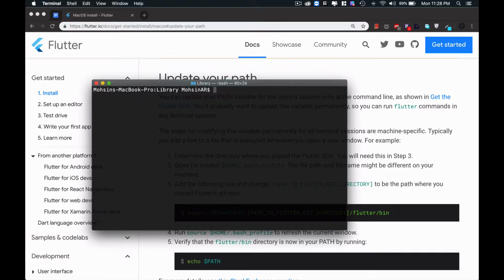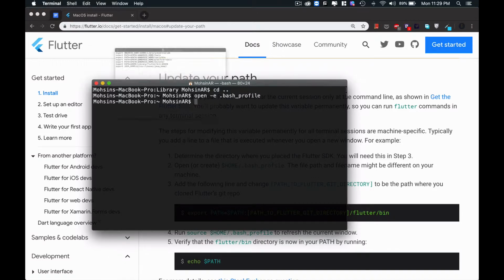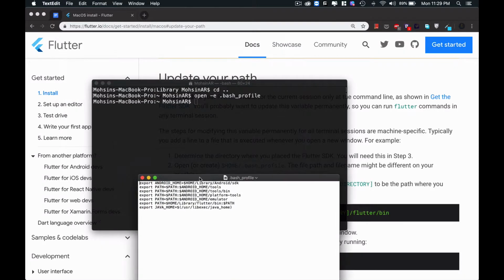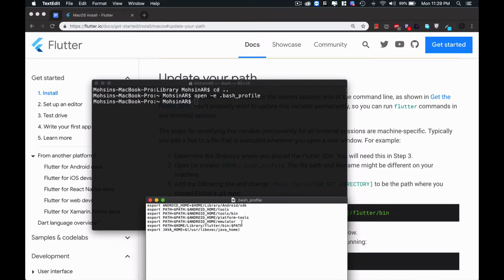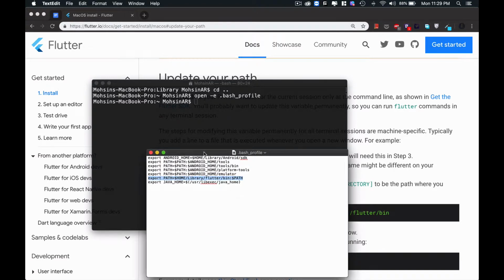Go back one directory, and type open -e .bash_profile and hit enter. Now in this case I have already set up my path of Flutter. See guys, the second last line is showing the path of my Flutter.